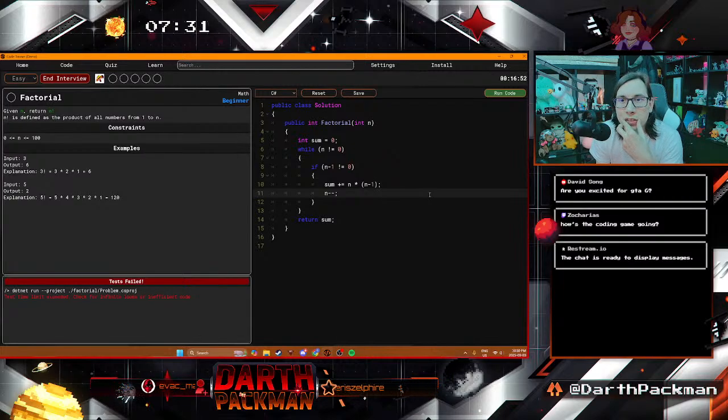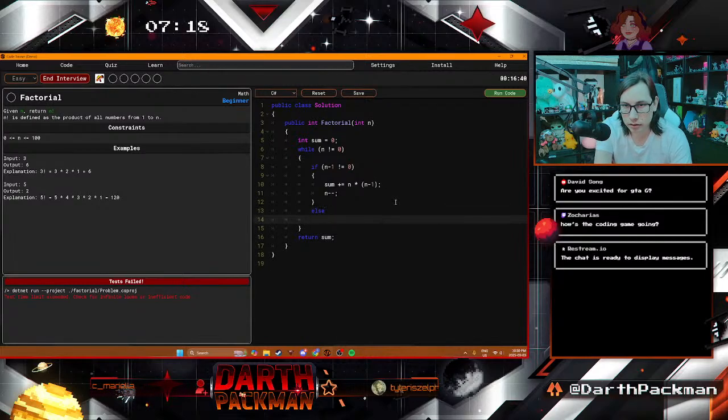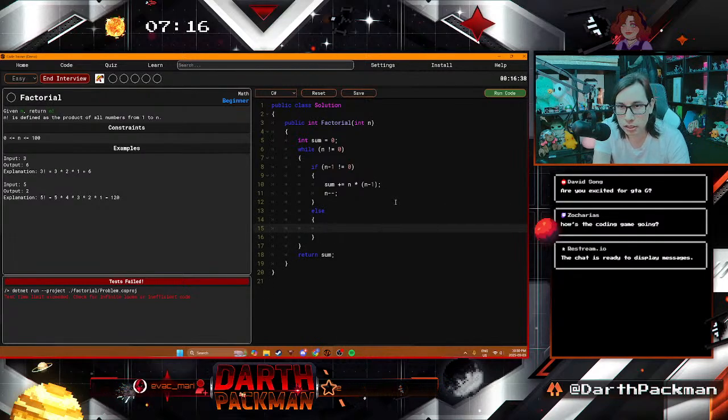Interesting. So what happens if we do 1? So 1 does not equal 0. Cool. If n minus 1 does not equal... Else sum equals 1, maybe? Let's try that.